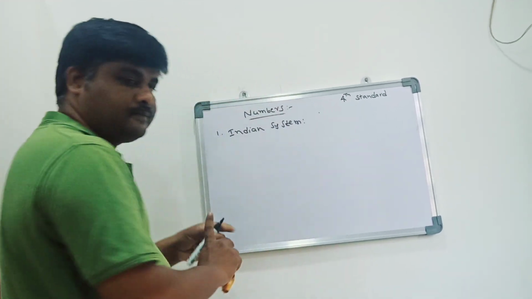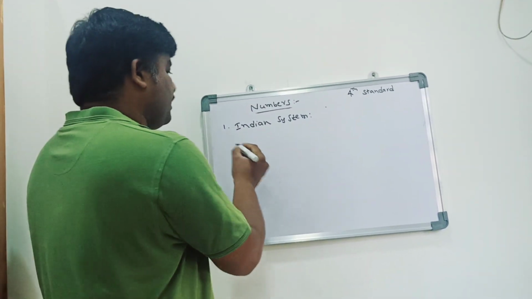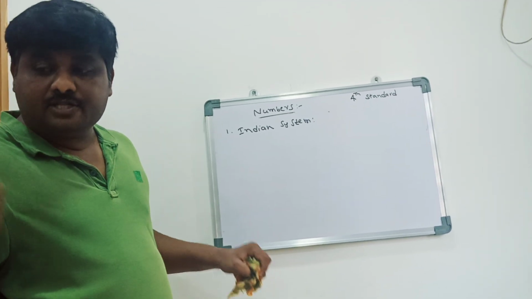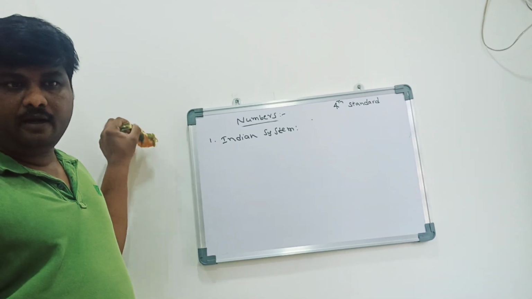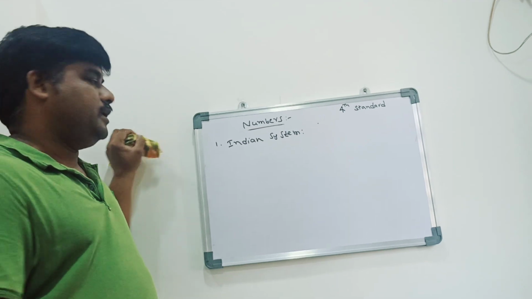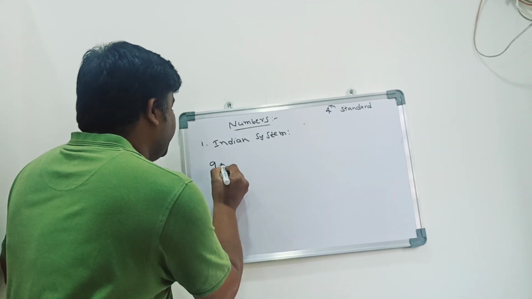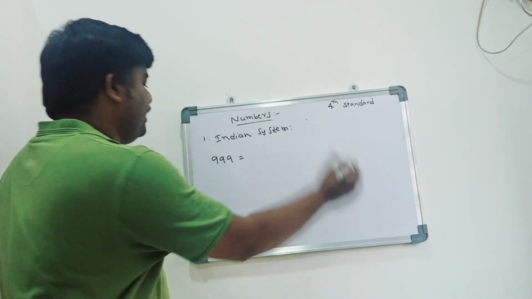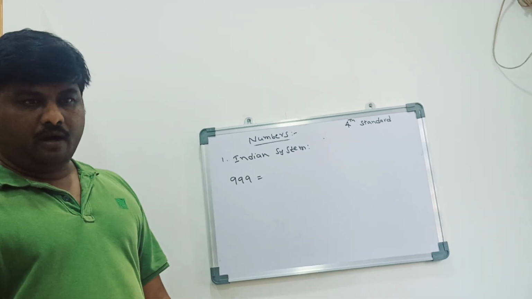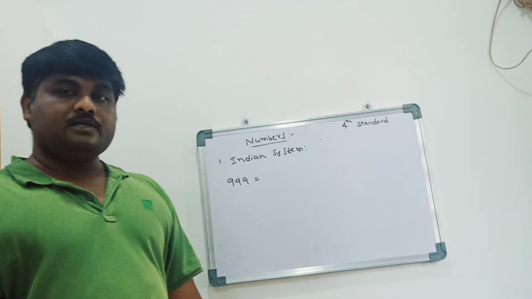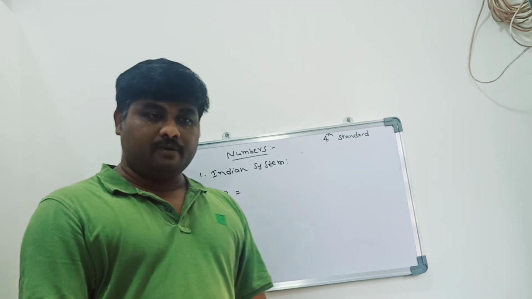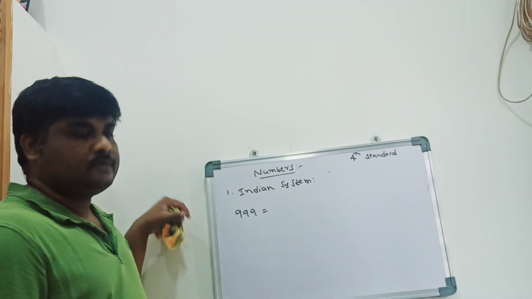Clear? Okay, next, what is the biggest 3 digits number? Can anybody tell? 999. Very good. 999 is the biggest 3 digits number. What is the smallest 3 digits number? 100.